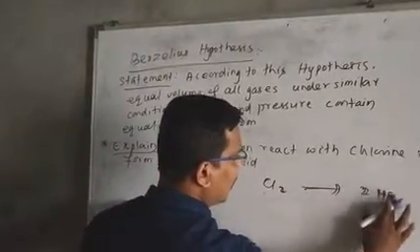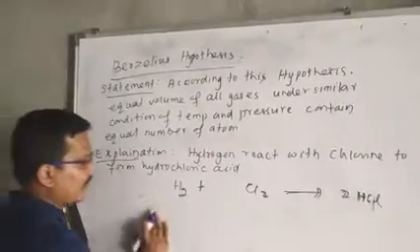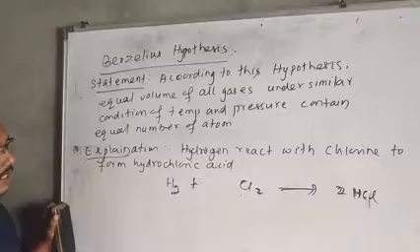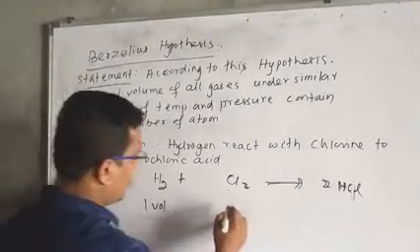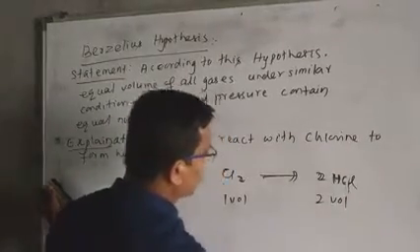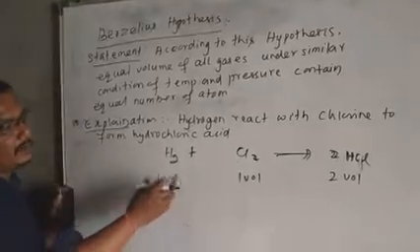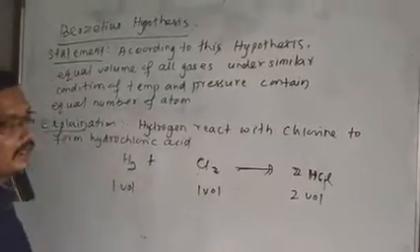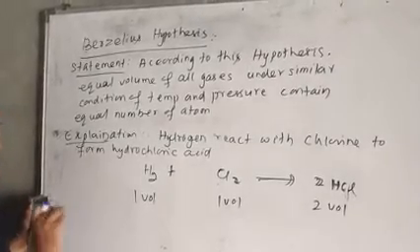Let me explain the Berzelius hypothesis. Experimentally, it is seen that 1 volume of hydrogen combined with 1 volume of chlorine forms 2 volumes of HCl. This is experimental data. How can you write this?